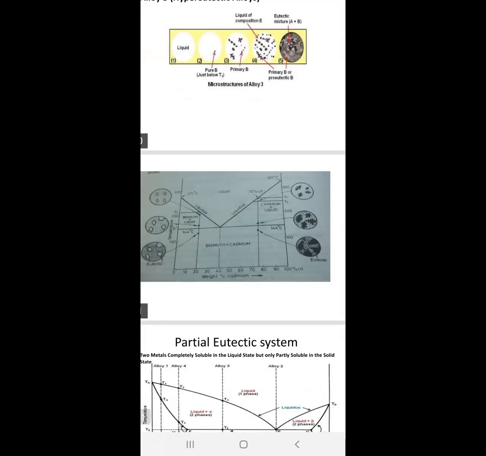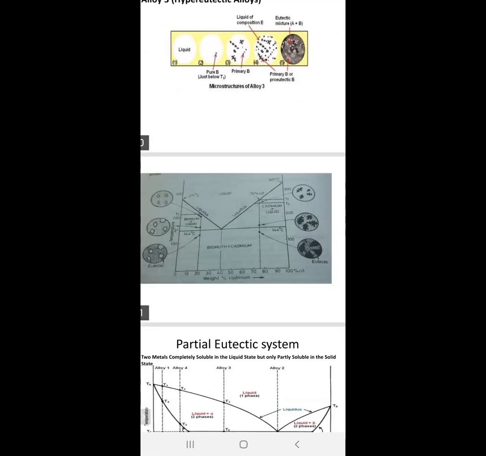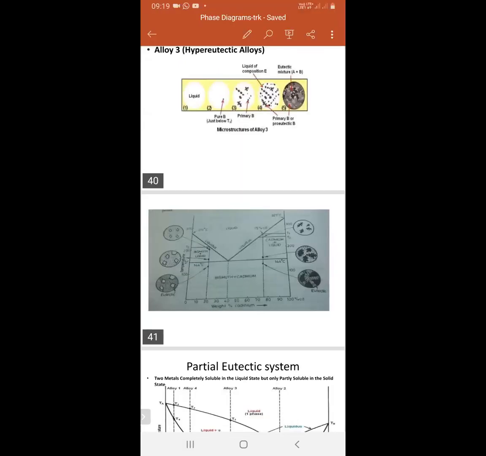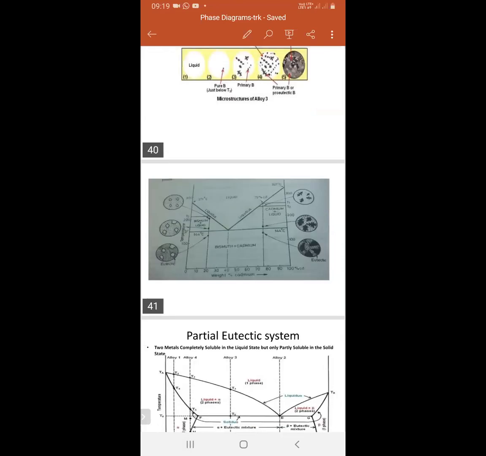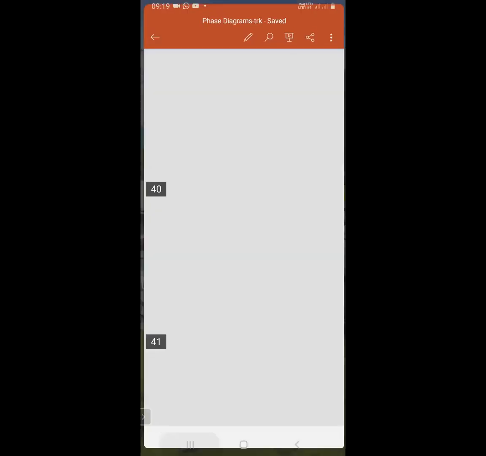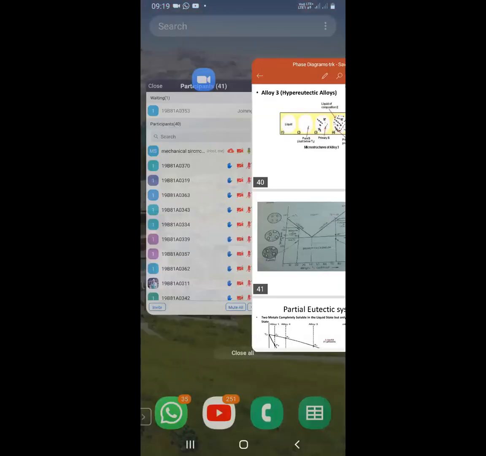Here the example is the eutectic system, bismuth and cadmium. Please respond.